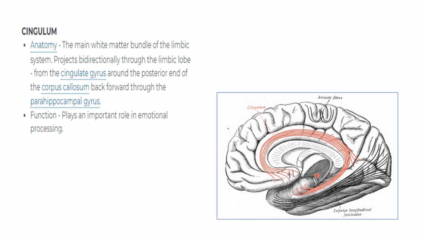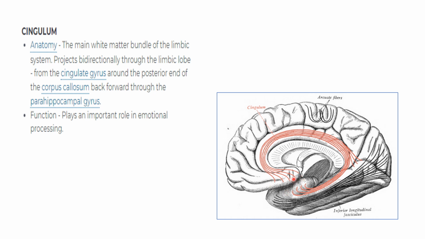Now coming to cingulum. This red one is a cingulum. This is the white matter bundle of the limbic system. It projects bidirectionally through the limbic lobe, that is from the cingulate gyrus around the posterior end of the corpus callosum, back forward through the parahippocampal gyrus.